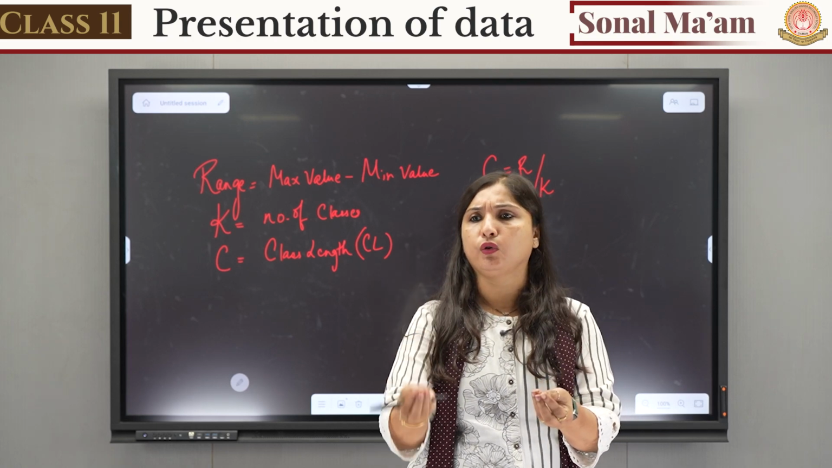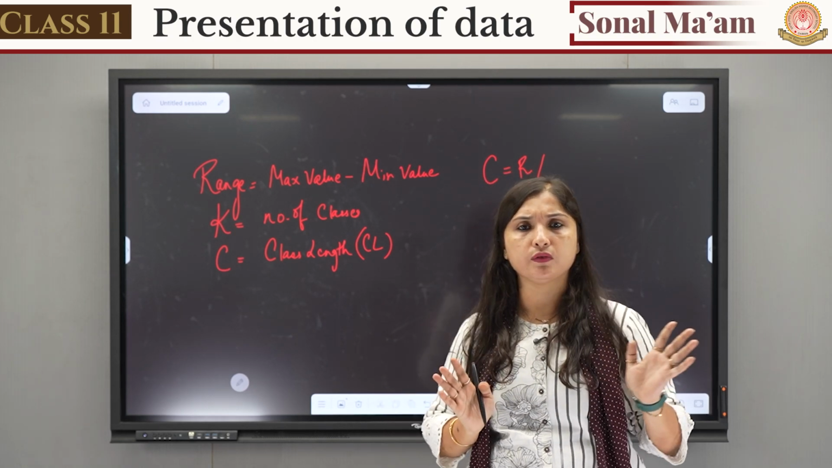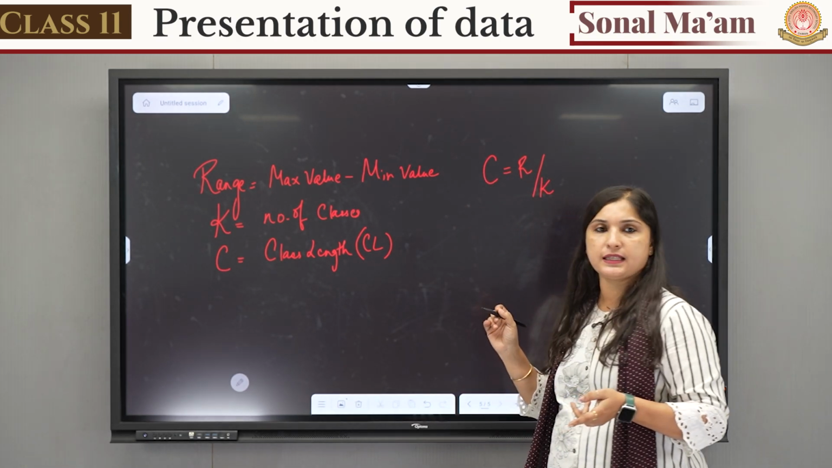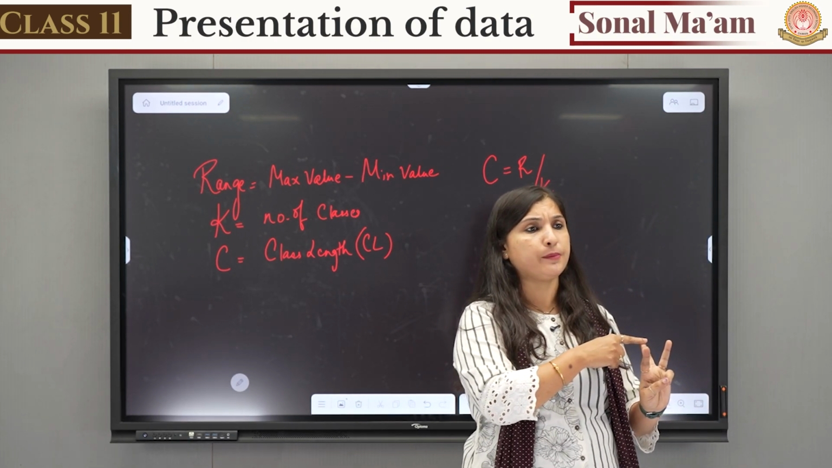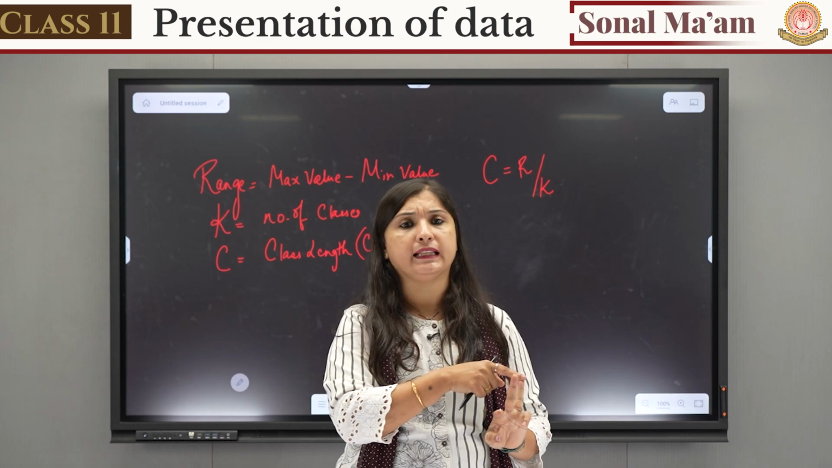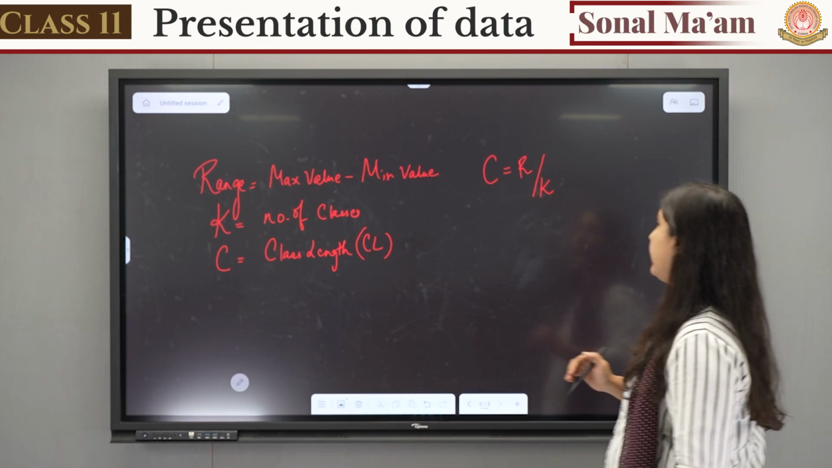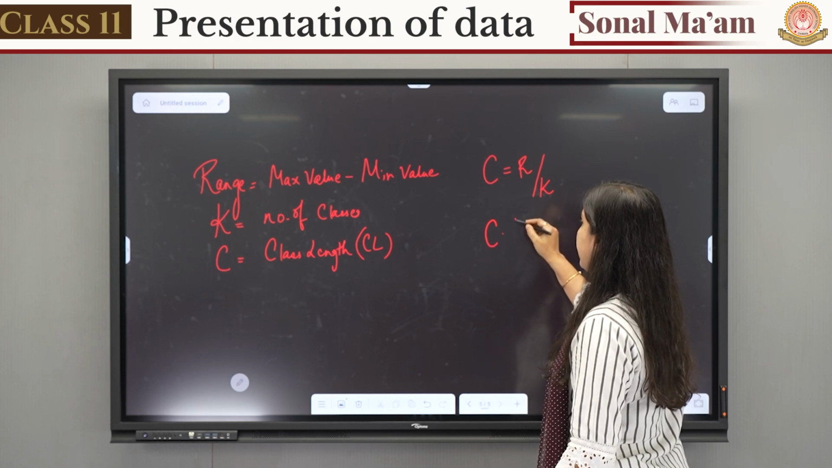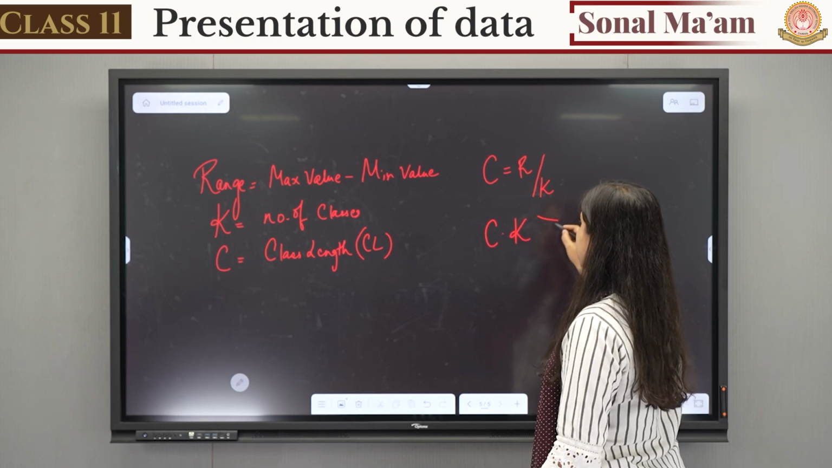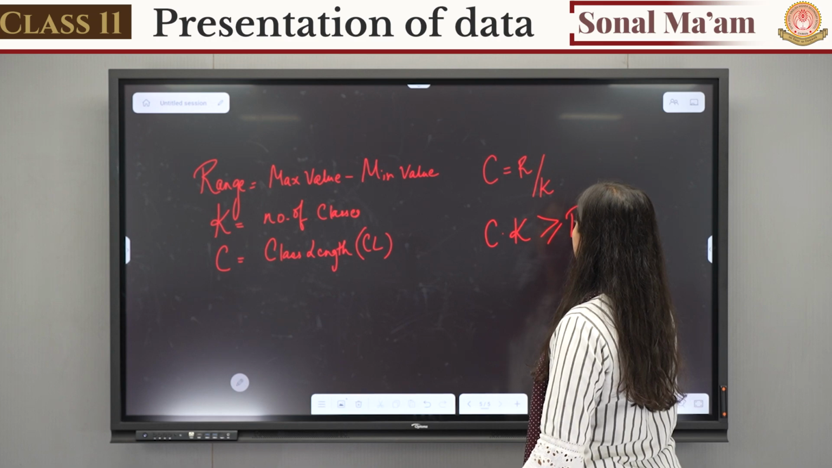Whatever it is, if it is inclusive, then inclusive, exclusive, then exclusive. Okay, but 3 things we need to make these classes. What are the 3 things? We need range, we need K, that is number of classes, and we need C, that is class length. Whenever we find this class length, when it is multiplied with the number of classes, it should be greater than or equals to range.